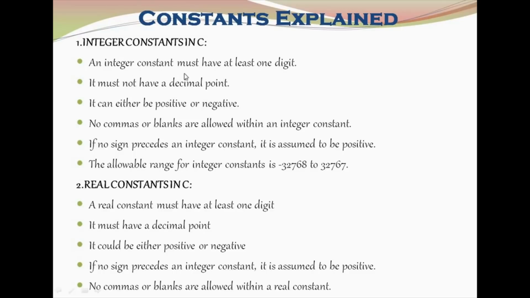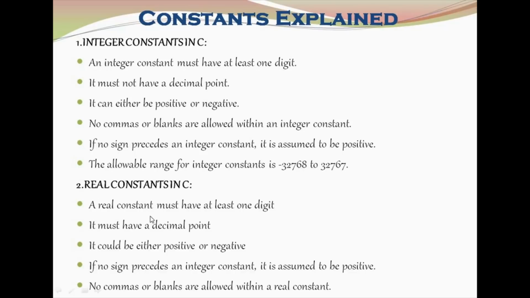Integer constant means it should be a whole number. It should not have any decimal point. You can write either a positive or negative number. No comma or blank space is allowed while writing the constants. If no sign is given for your number, then the number is considered as a positive number. The range allowed for the integer constant is -32768 to 32767.